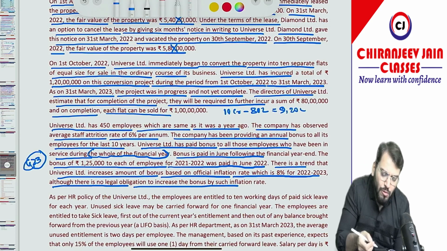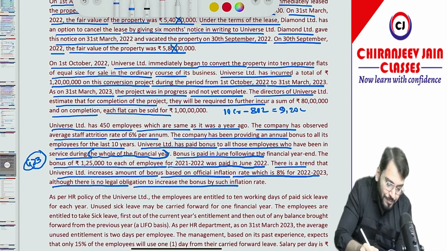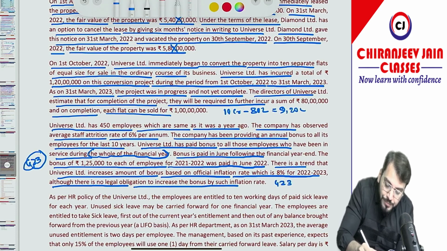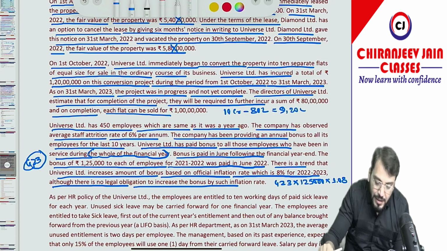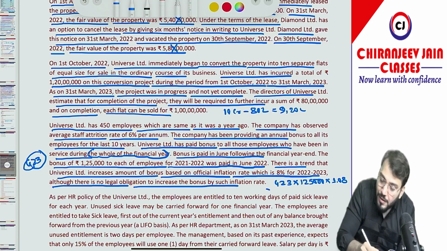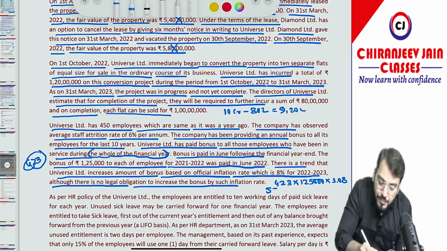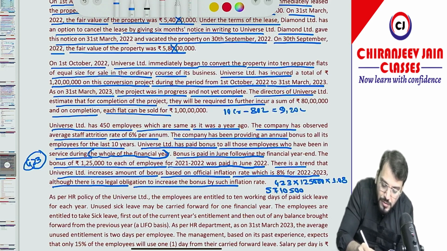So what will be the amount of bonus for the current year? It will be 423 employees into how much? 1,25,000, and that will be increased by 8%, so 1.08. How much is it coming? 423 into 1,25,000 into 1.08. It's coming 57,105,000. This should be the answer.